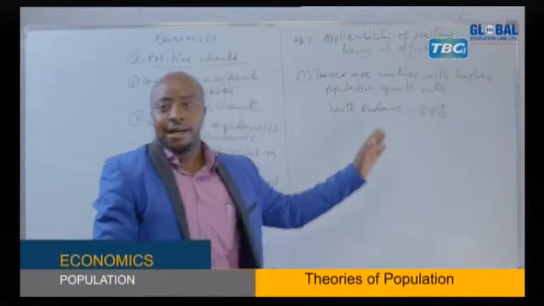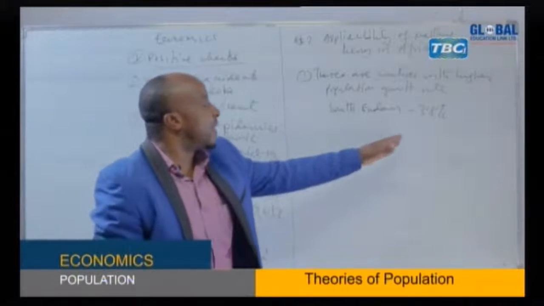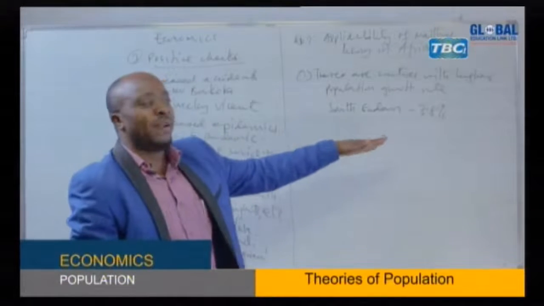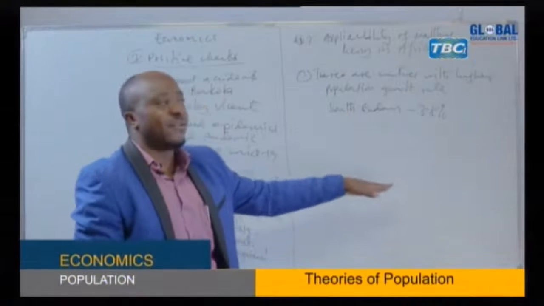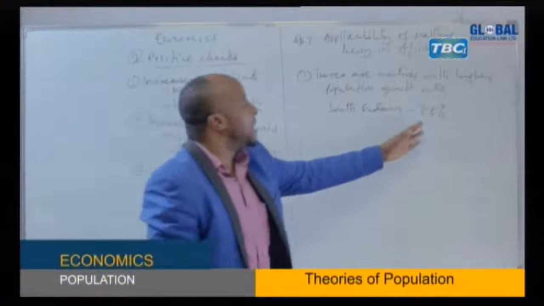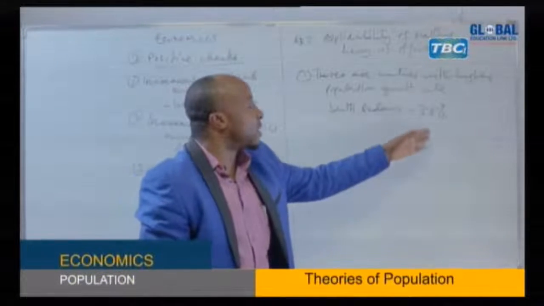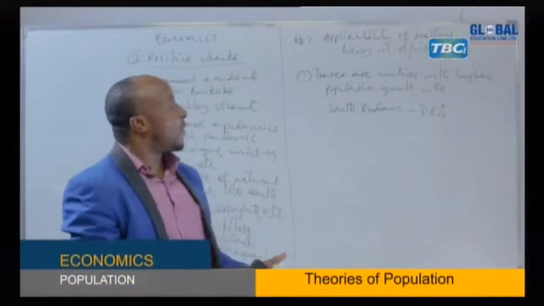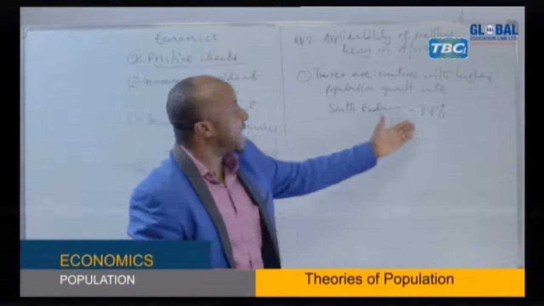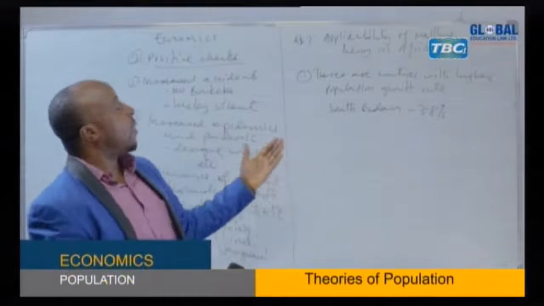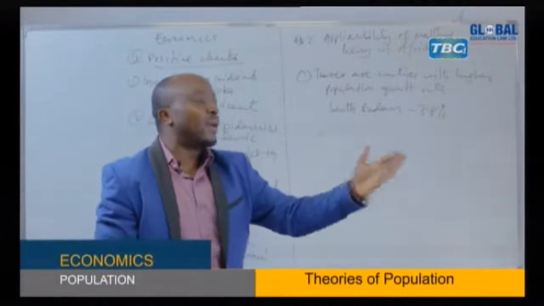This is very big, because in developed countries you can find it is below 2. You can find 1.8, 1.5. So 3.8% is an indicator that there is higher population growth in some areas in Africa. So there are indicators of applicability of Malthus theory in Africa.